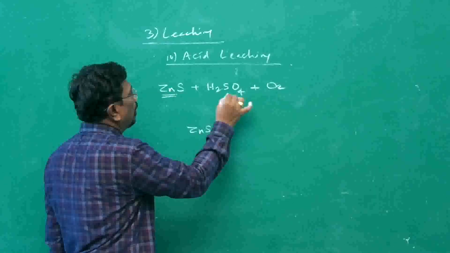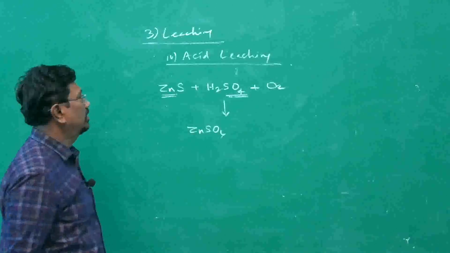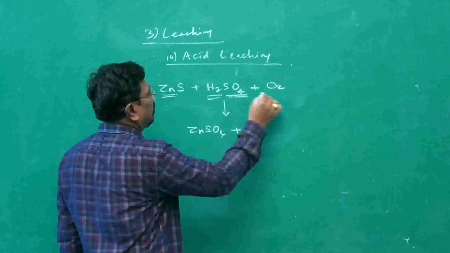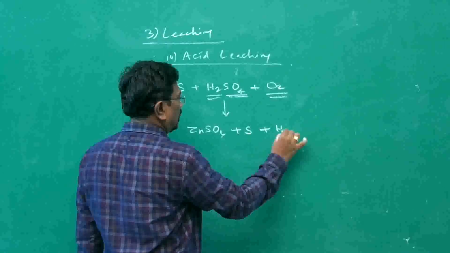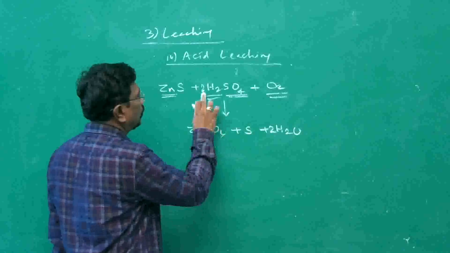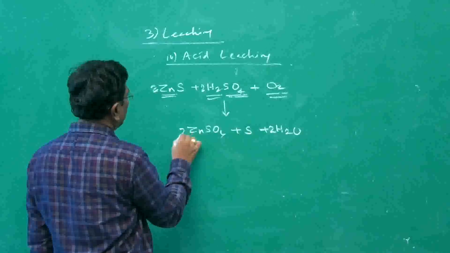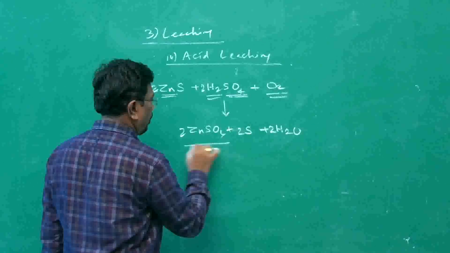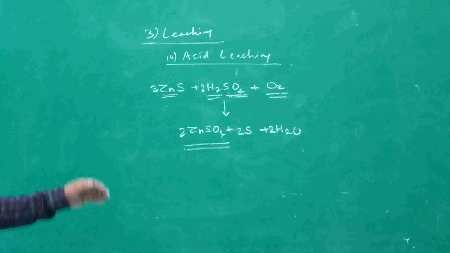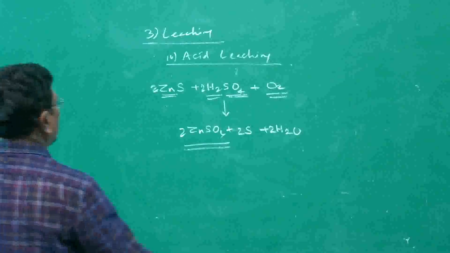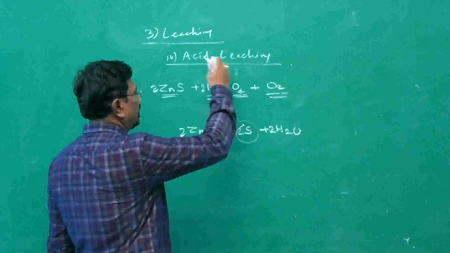Zinc combines with sulfate to become zinc sulfate. Sulfur is precipitated, and we get water. 2 oxygen, therefore 2 H2O. 2 sulfate, therefore 2 zinc sulfate. 2 sulfur, therefore 2. That's all. So zinc is converted into zinc sulfate solution and sulfur is precipitated. That is said to be acid leaching.